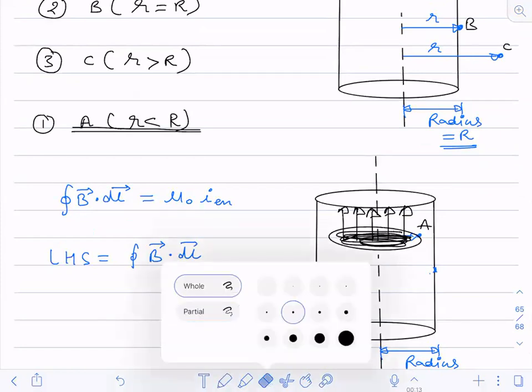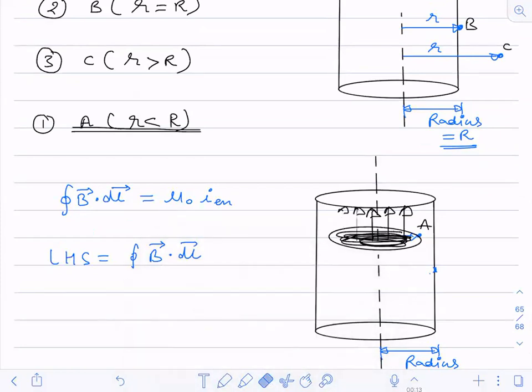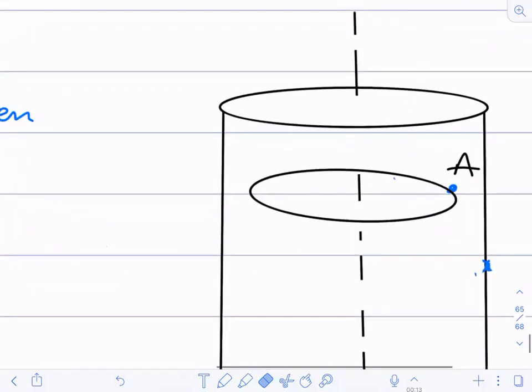So all of you just see here. I'm zooming it out. Suppose the current is flowing through this loop.